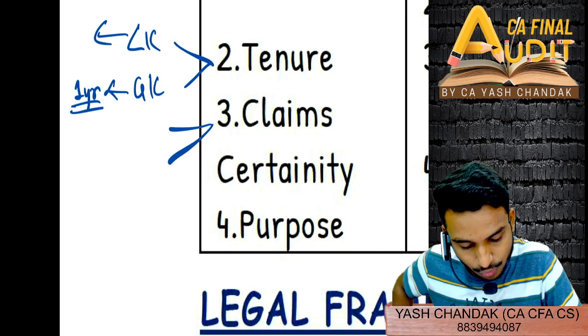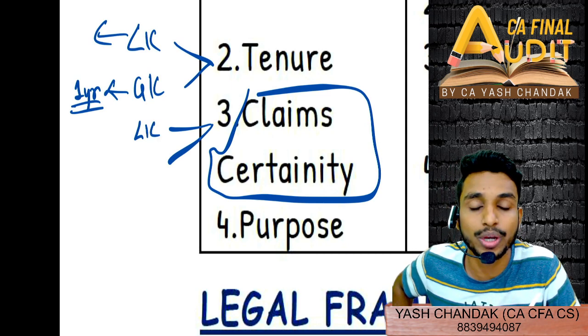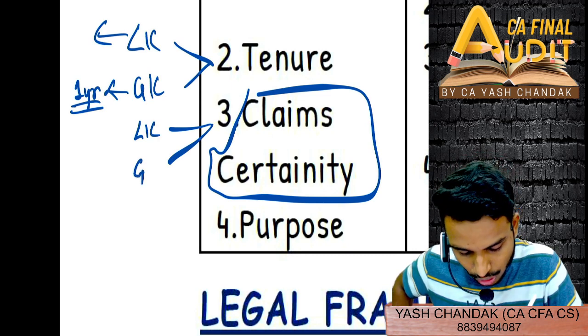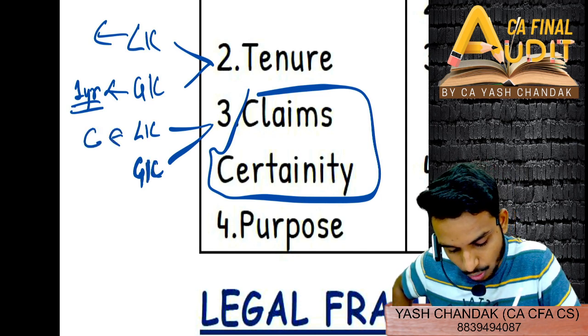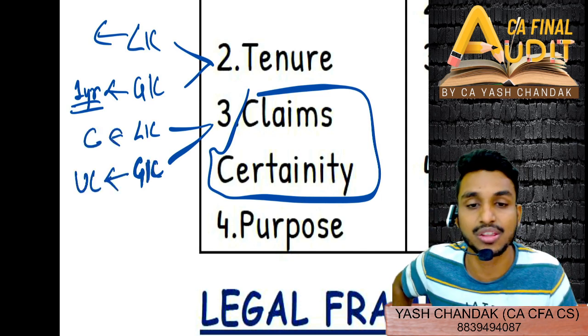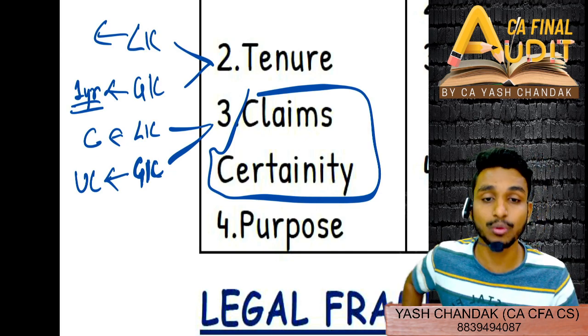claim certainty, if you see claim certainty, where do you think the claim is going to be certain, in LIC or GIC? LIC, right? So it is going to be certain in LIC. However, in GIC it is uncertain. It will be dependent on the loss that you will incur, right?